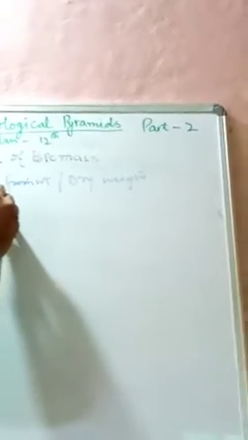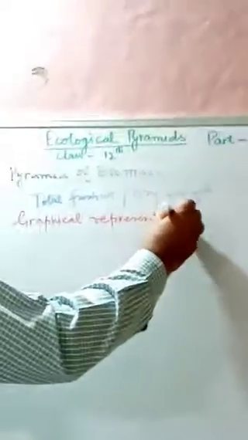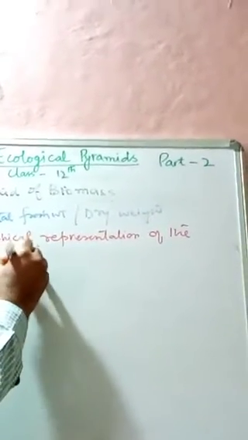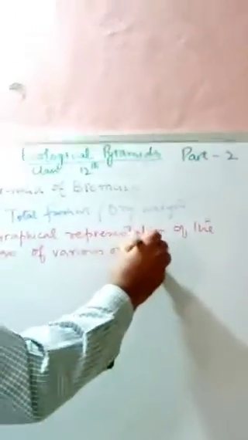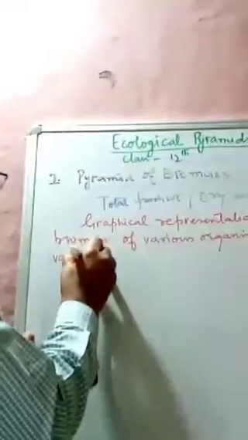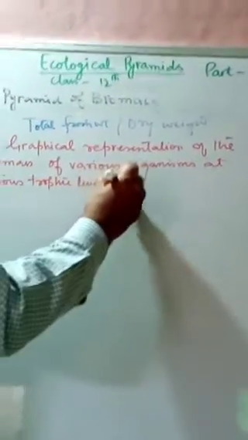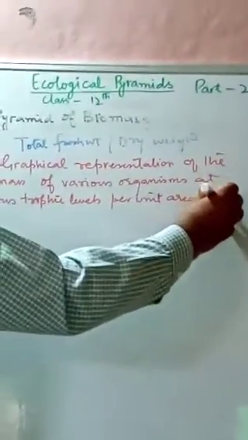Now, how can we define this biomass? Pyramid of biomass is simply the graphical representation of the biomass of various organisms at various trophic levels per unit area per unit time.